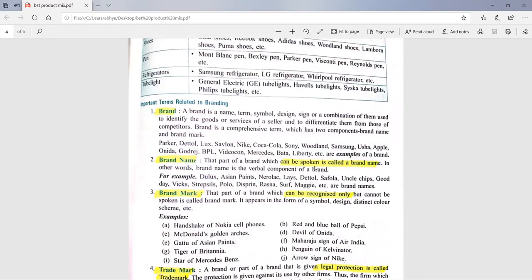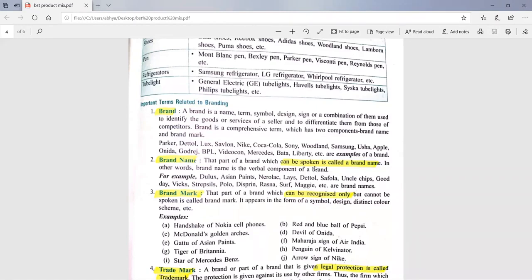Like Woodland is a brand, Woodland is the brand name, and the brand mark is the tree which you can find on the Woodland store. Likewise, Audi is a brand, and the part of that brand which we can speak is Audi, and the mark, the rings, 4 rings, I think, is the brand mark.